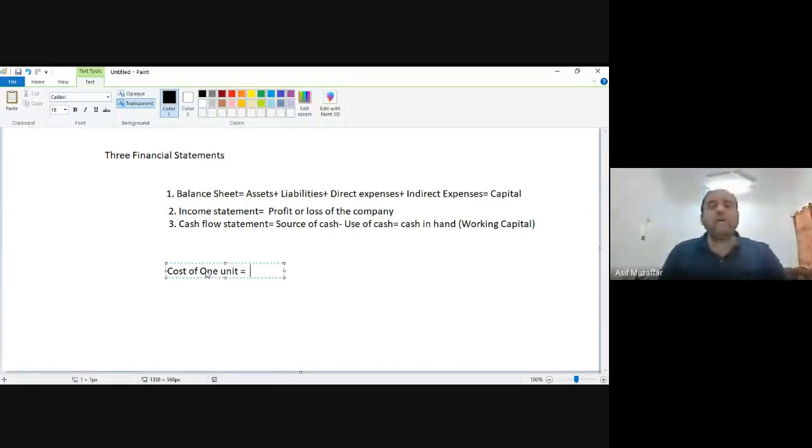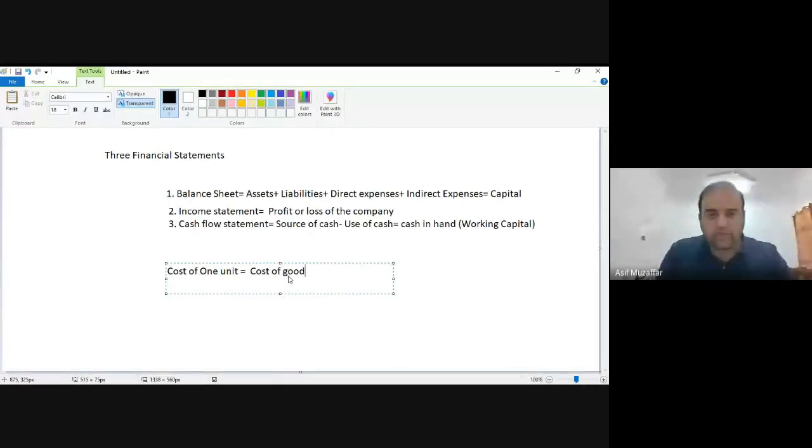So take the example of the halwa company. The formula will be cost of goods sold, COGS, that means the direct expenses, plus indirect expenses or operating expenses, OE. OE means operating expenses. Let me write it completely so that you can refer to it.